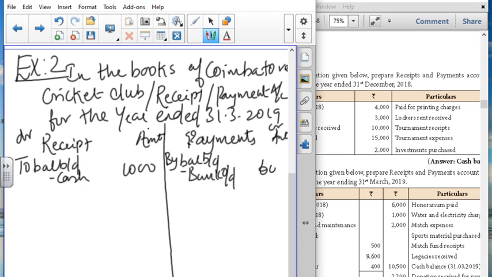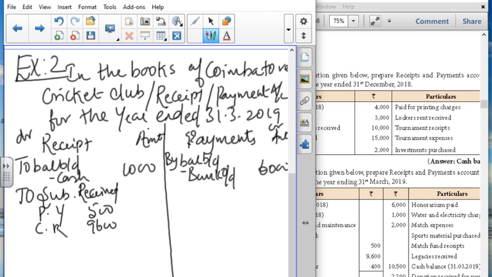as 6000. Next, to subscription received, write in full form, that is for the previous year it is 500, current year it is 9600. This can be written in the inner column. Subsequent year it is 400. So totally what's given, it is 10,500, can be written in the outer column.